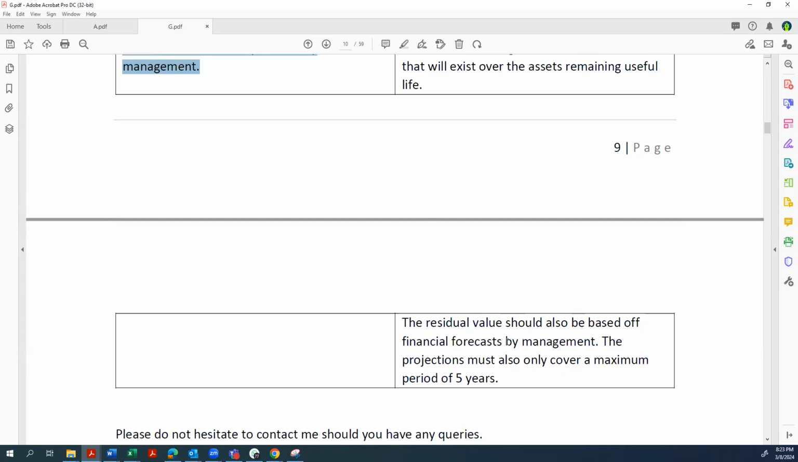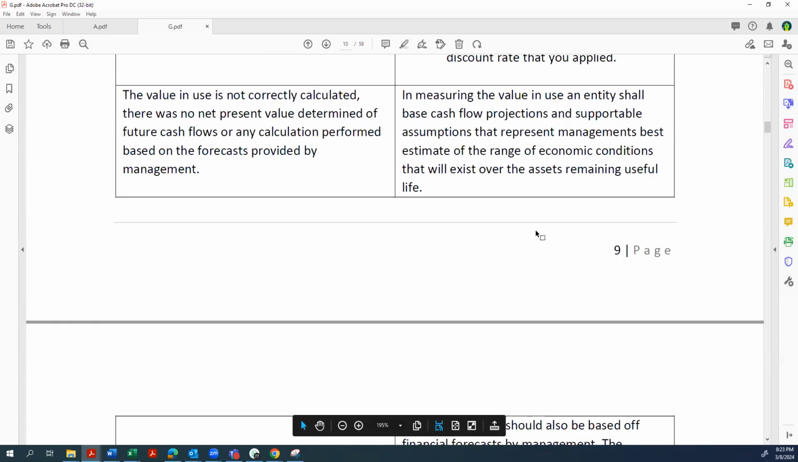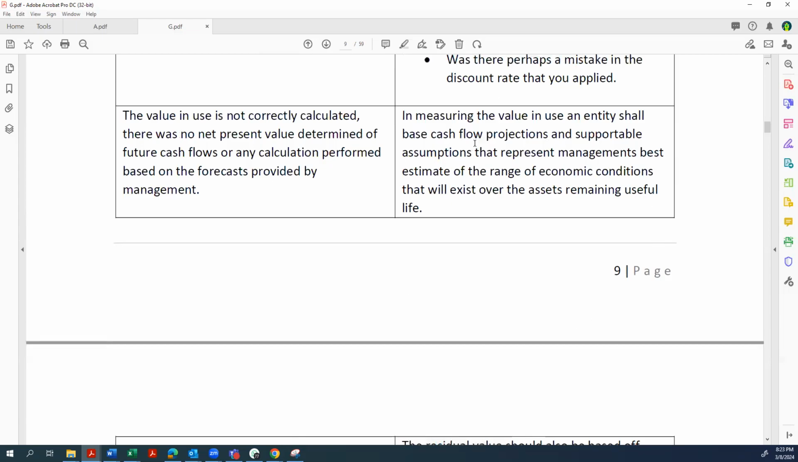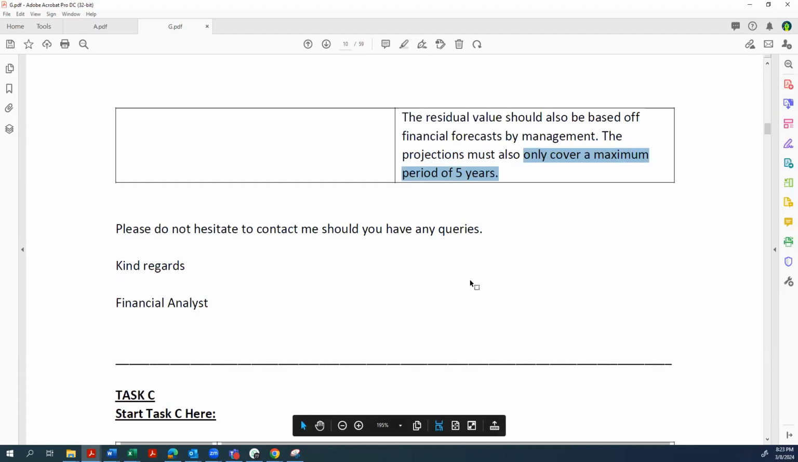The residual value should be based off financial forecast by management. The projections must only cover a maximum of 5 years. We are happy with this, but remember, we can use the 7 or the 8 years. I'll send you to then incorporate that terminal value as they were discussing. But this discussion they have on terminal value is not landing as they are discussing more about the cost or the interest rate used to discount those cash flows.